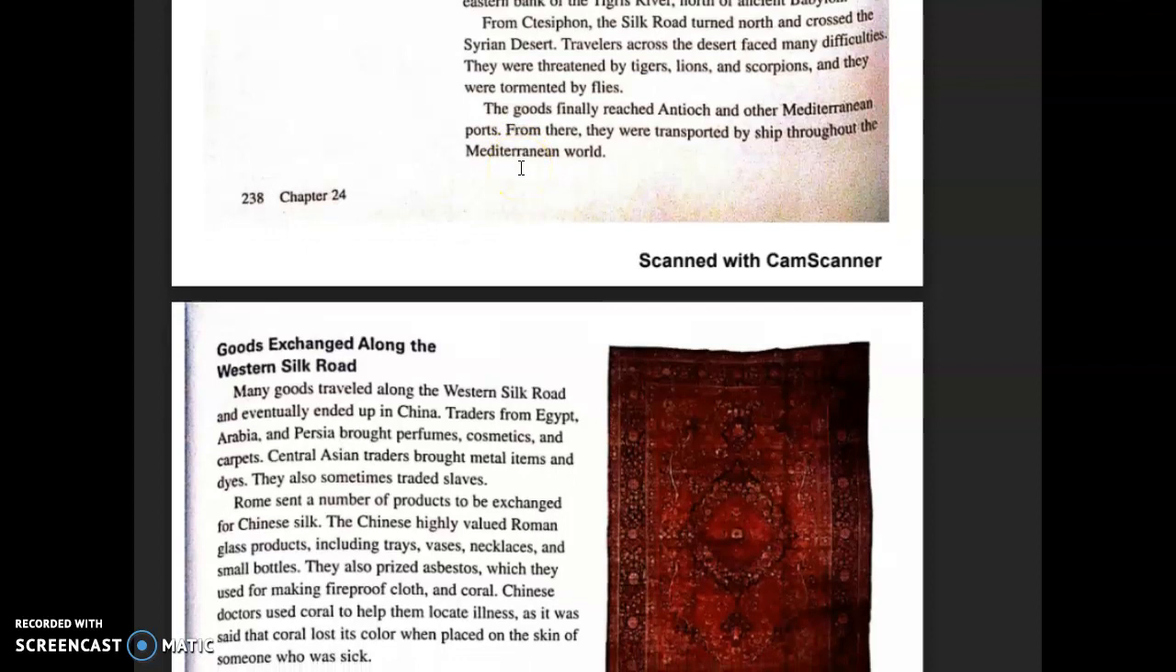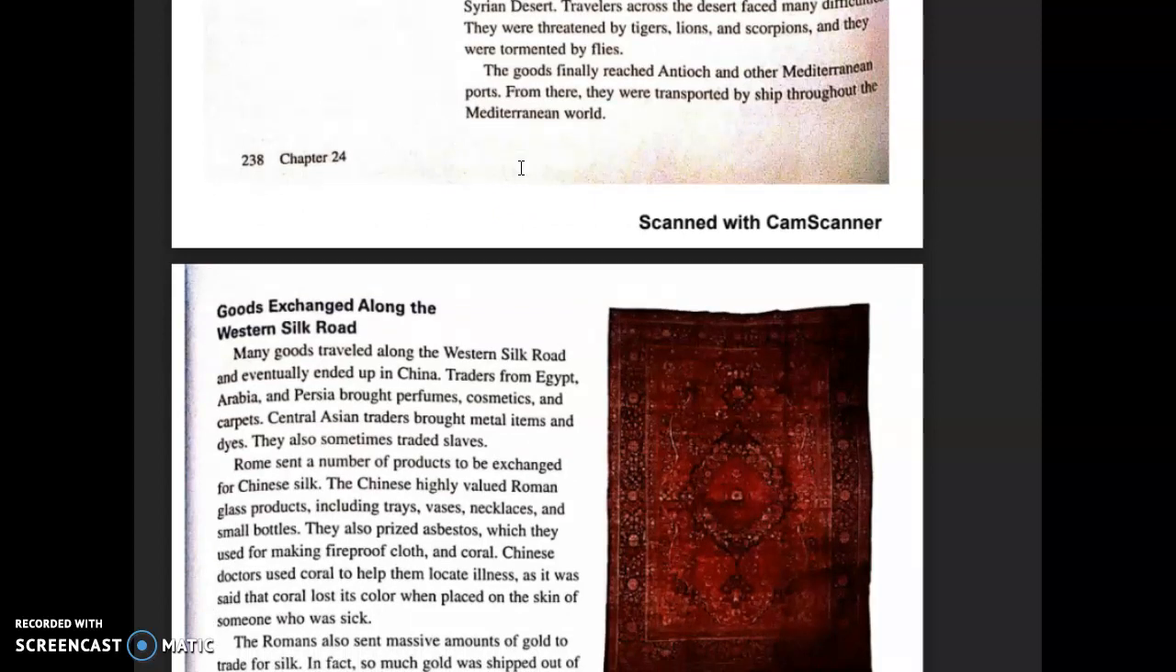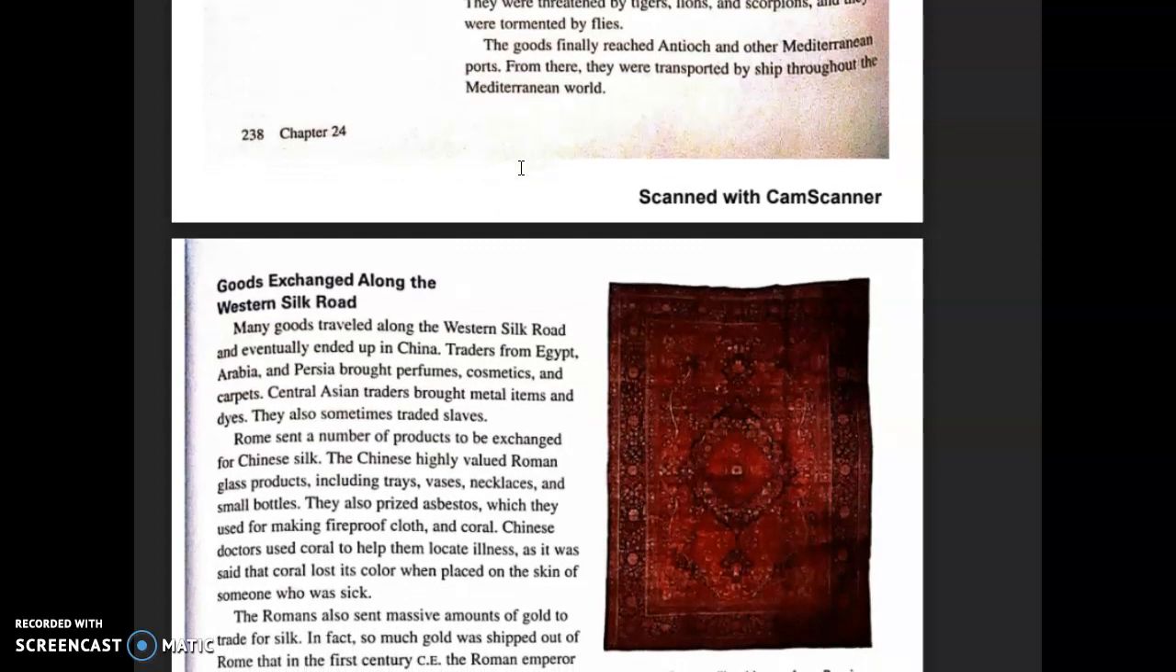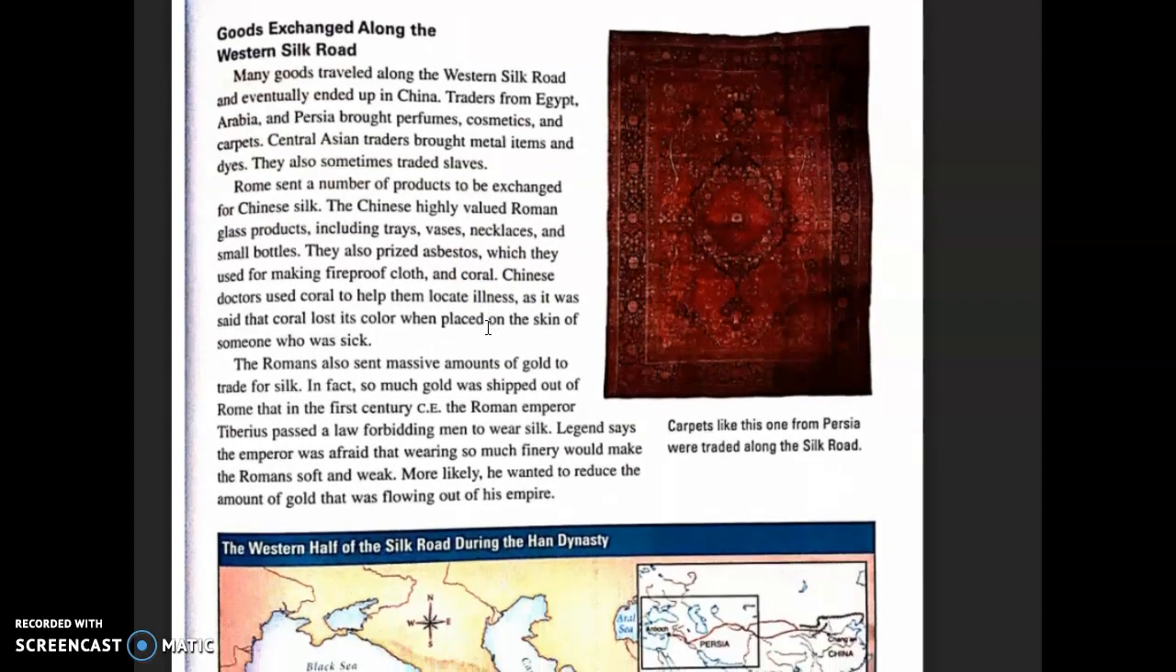Travelers across the desert faced many difficulties. They were threatened by tigers, lions, and scorpions, and they were tormented by flies. The goods finally reached Antioch and other Mediterranean ports. From there, they were transported by ship throughout the Mediterranean world. Goods exchanged along the Western Silk Road.